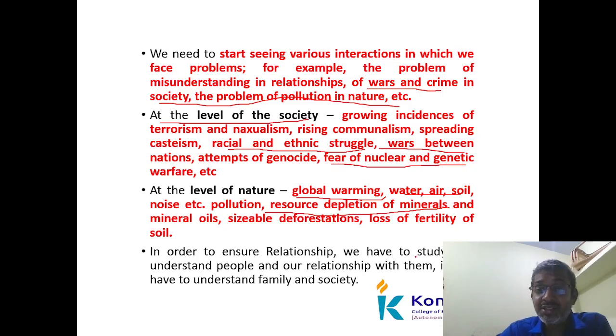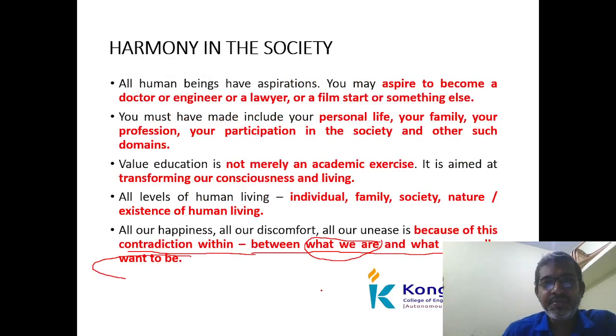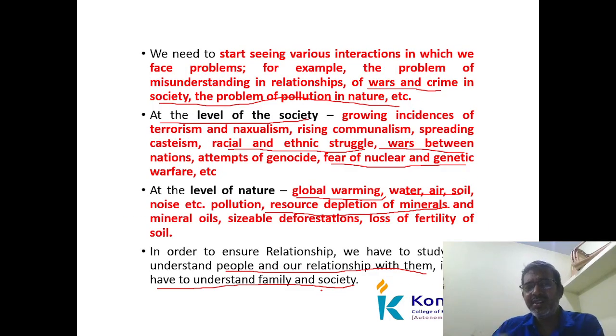In terms of relationships, we understand people and relationships within them; we have studied only the family and the society. So these are the problems we are seeing regarding harmony in the society. The remaining we will see in the next class.